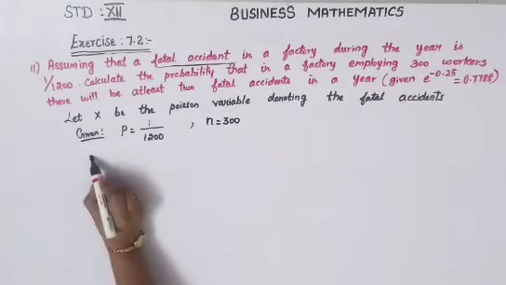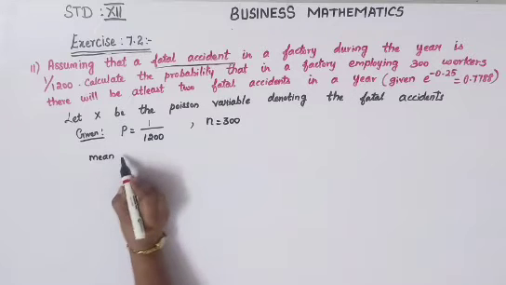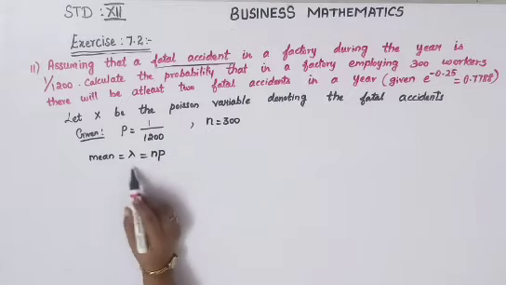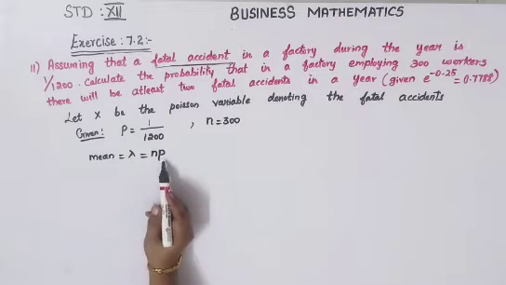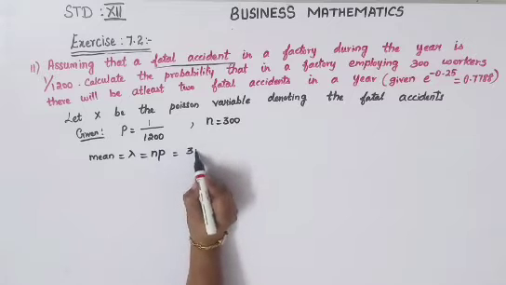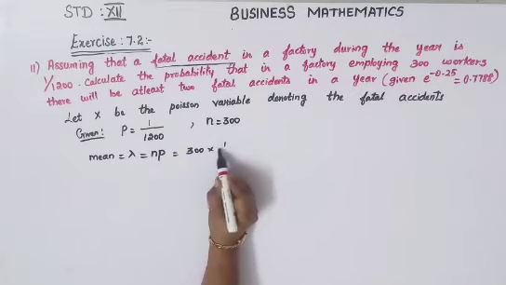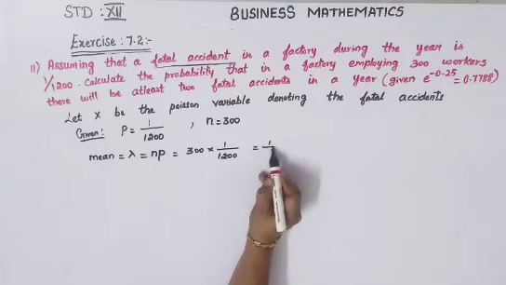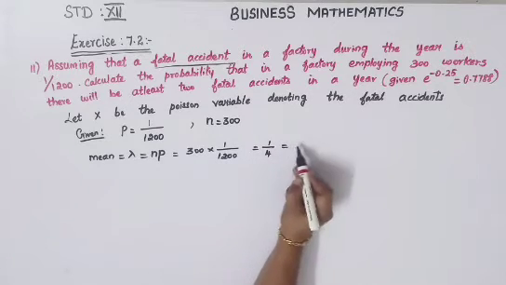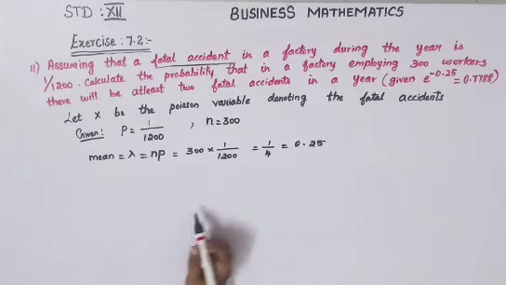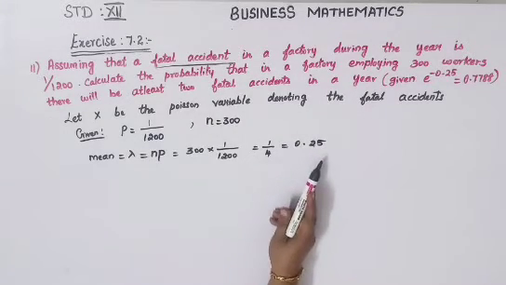Now your mean formula is, mean is equal to lambda, which is equal to np. So to find your lambda, your formula is np. We have got n and p here, so you can multiply it: 300 into 1 divided by 1200. So you'll get it as 1 by 4 if you cancel it. So that will be 0.25. So now your lambda we have got as 0.25.